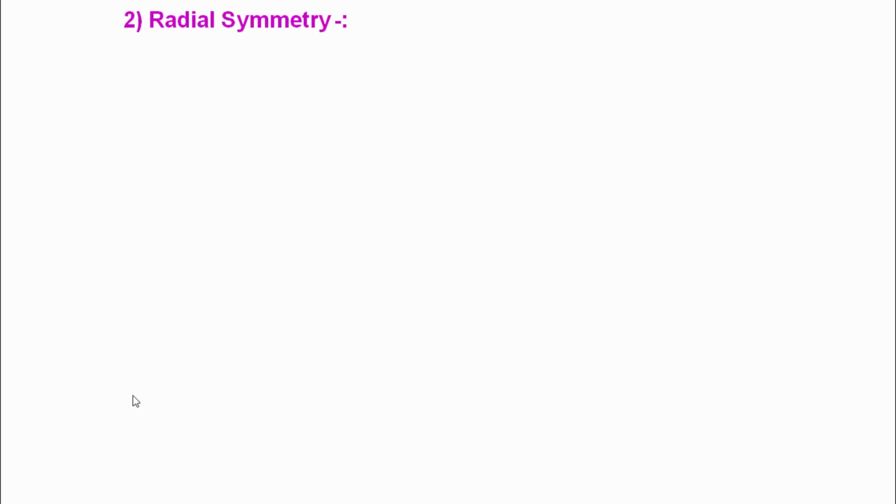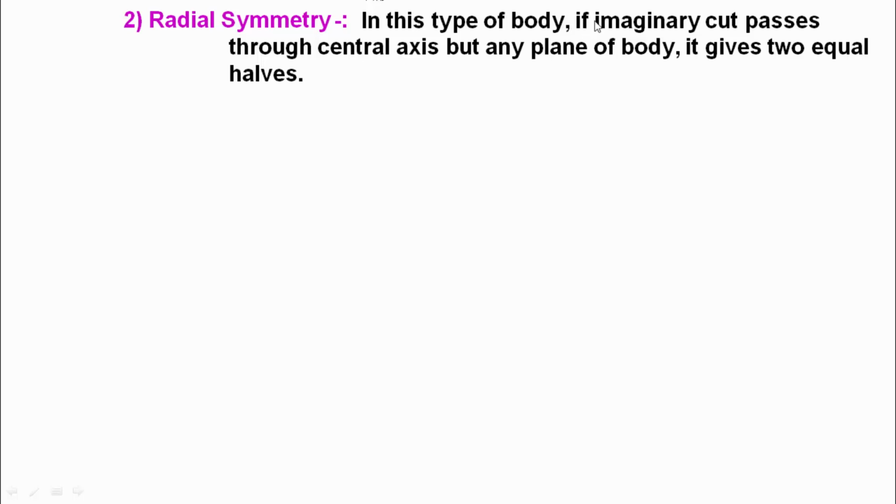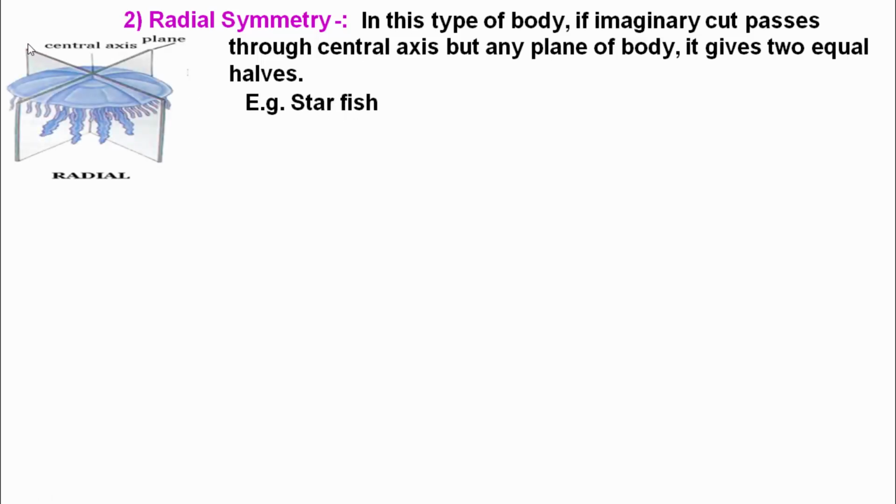Then radial symmetry. In this type of body, if an imaginary cut passes through the central axis in any plane of the body, it gives two equal halves. For example, starfish. Here we can cut the organism with the help of an imaginary axis located in any plane, and it gives two equal halves. So that symmetry is called radial symmetry. For example, radial symmetry is found in the starfish.